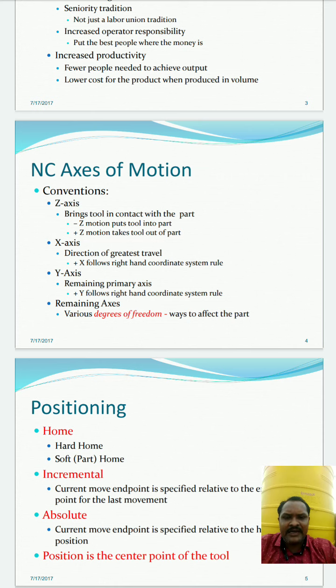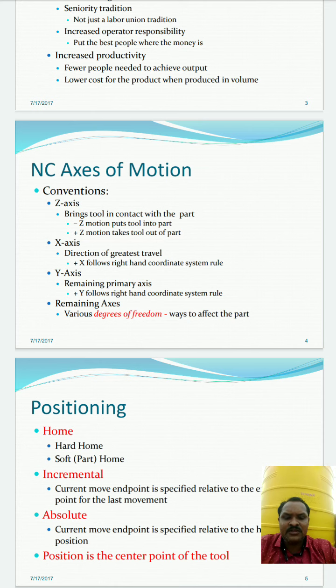If you are going for the drilling process, in that condition, if you give minus z with some value, for example minus z 10 centimeter, the tool is going to go inside the surface of the material, which means the drill is going to start.